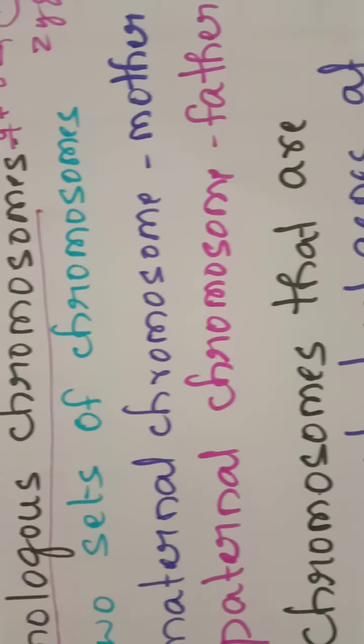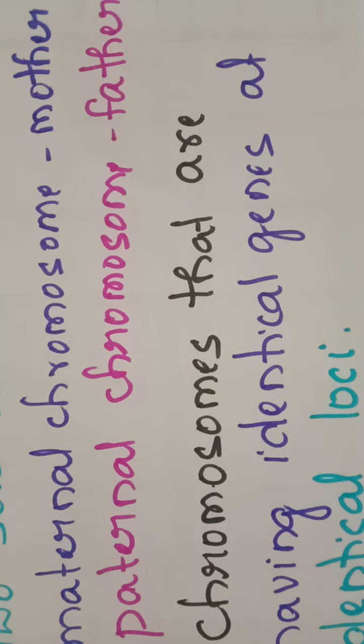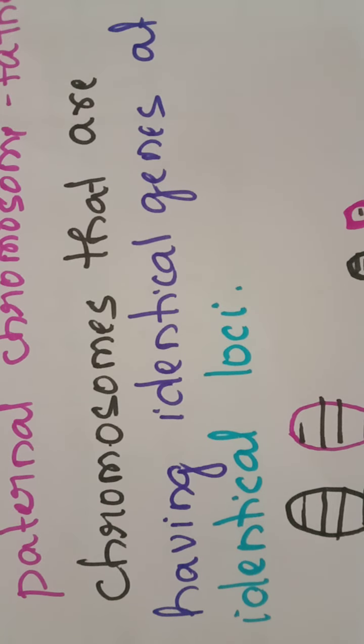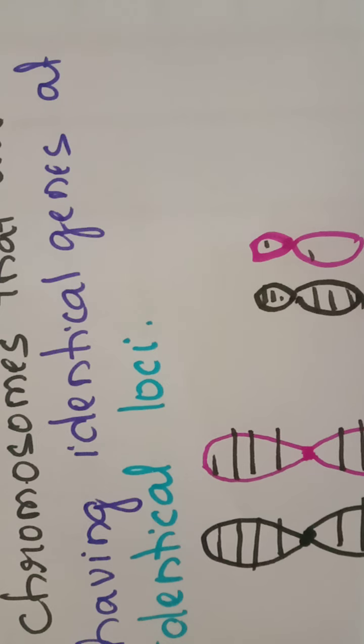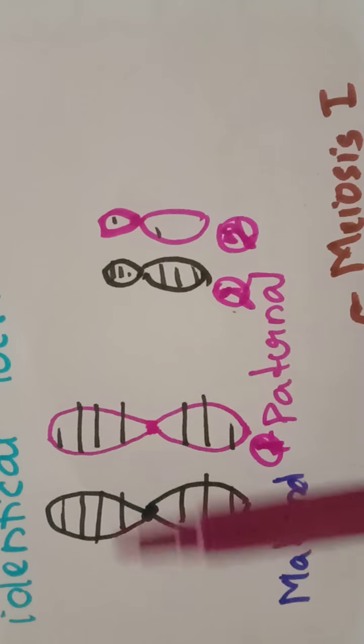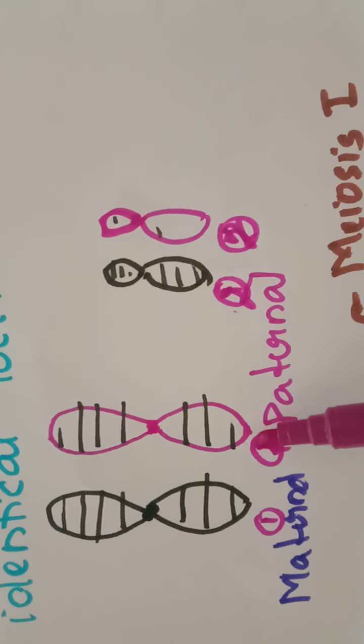Homologous chromosomes are chromosomes that have identical genes at identical loci. For example, we have two chromosomes, chromosome 1 and chromosome 2. So in the cell we will now have 4 chromosomes: two copies of chromosome 1 and two copies of chromosome 2. Chromosome 1 of the father and chromosome 1 of the mother together form a homologous pair.